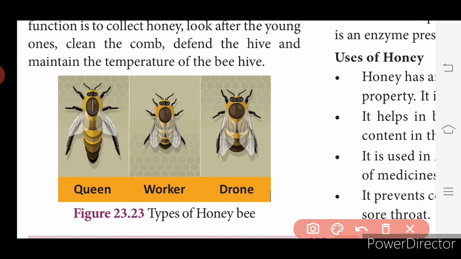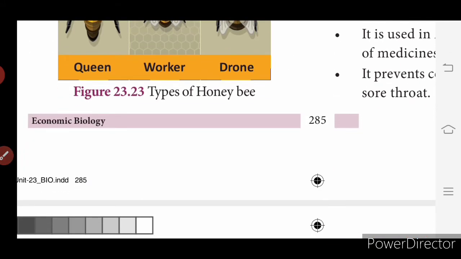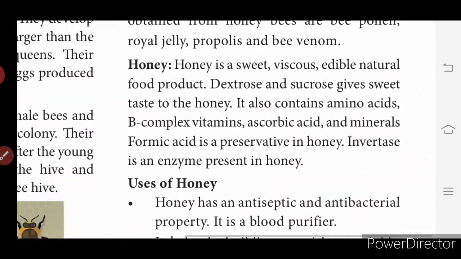So see the picture. The queen is the largest one, the head of the colony. Then this is the worker bee and this is the male one. Okay, this is female, this is male, and this is also a female bee, which is the smallest bee in the colony.